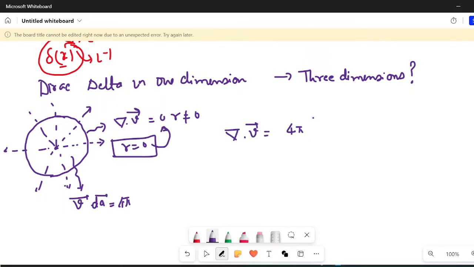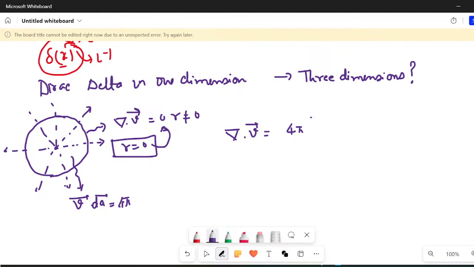But now I have to rectify my definition. How to rectify it? I will use something called the three-dimensional Dirac delta function.